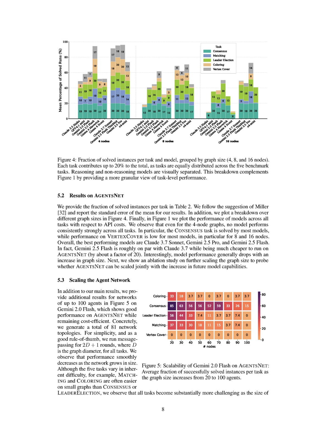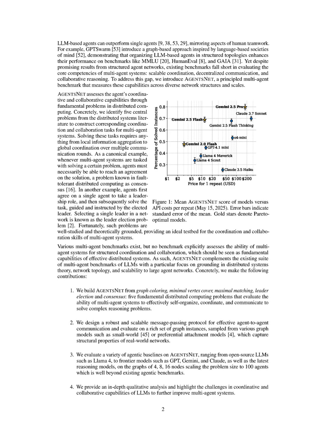In comparison to existing benchmarks, AGENTSNET fills a critical gap by focusing on structured coordination and collaboration, which were previously under-evaluated. Insights from the qualitative analysis indicated that many LLMs struggled with strategy coordination, often leading to late agreement on strategies or failure to communicate effectively, highlighting areas for improvement in multi-agent systems.